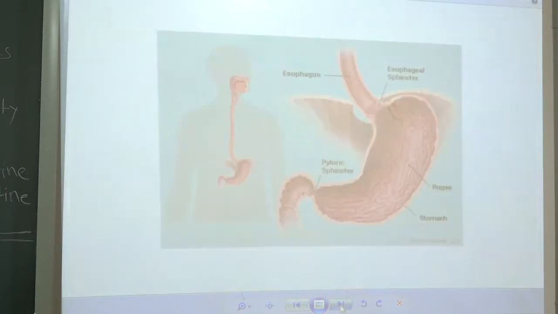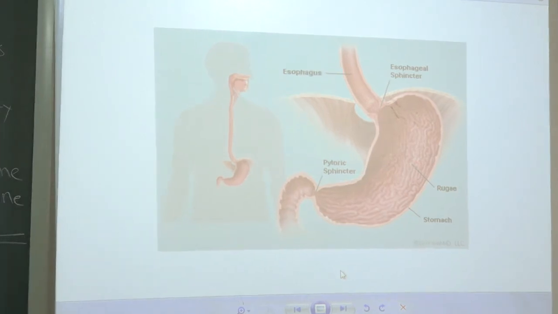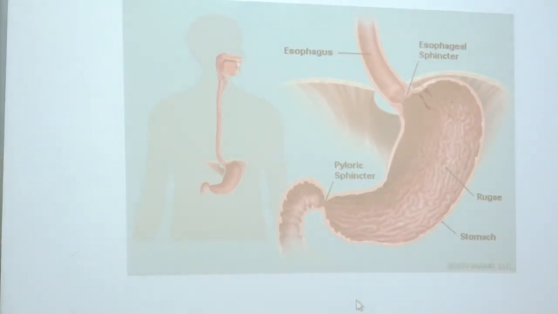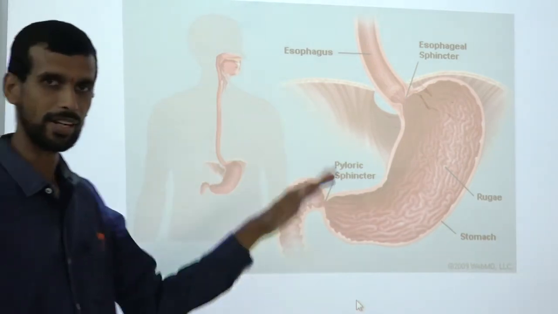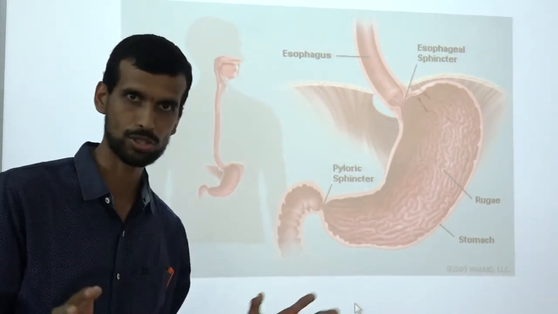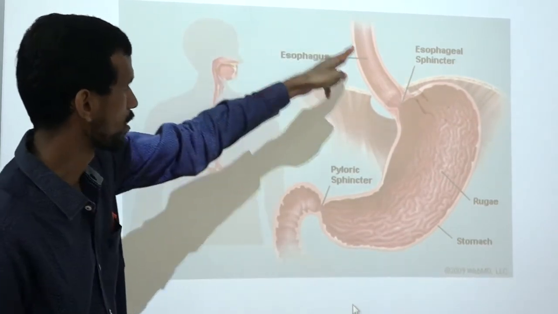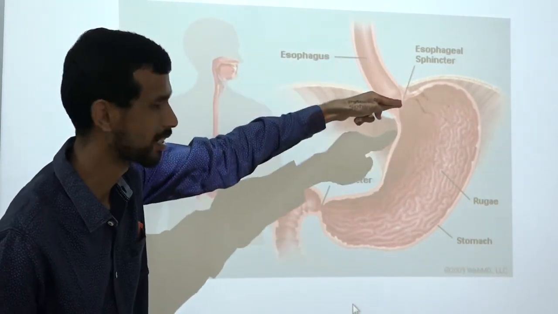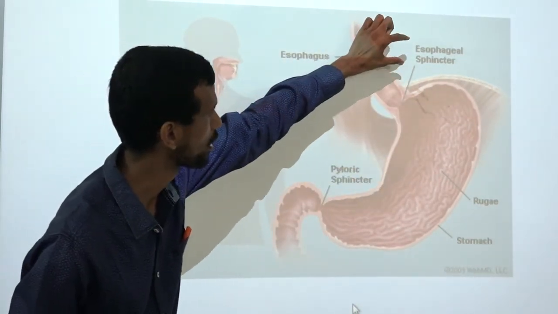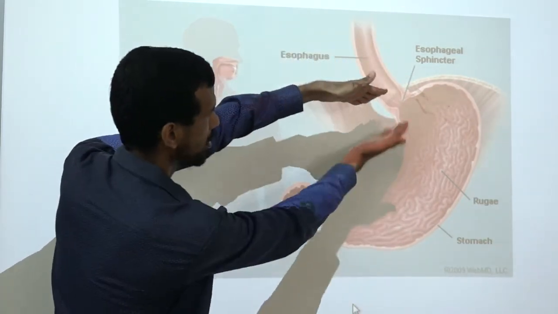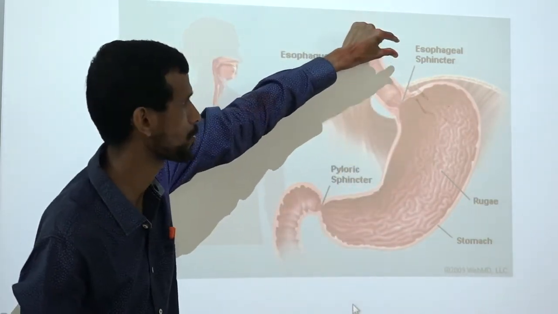Okay, so let's start with the stomach. You can see the picture. Read the names. I hope you have read. You can draw also. So here is the esophagus. The esophagus ends here in the stomach. This place where the esophagus and stomach meet is called the esophageal sphincter.